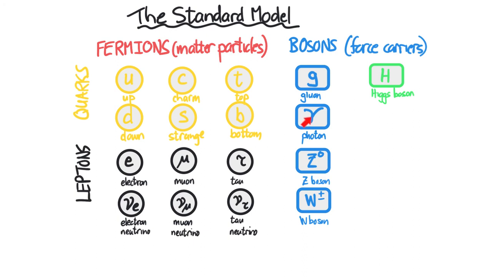We have the photon, which is the force carrier for the electromagnetic force. We have the Z boson and the W boson, which are the force carriers for the weak nuclear interaction. The proposed force carrier for gravity is known as the graviton, but that is yet to be proven experimentally and hence doesn't form part of the Standard Model.